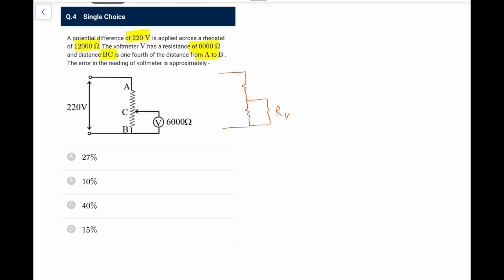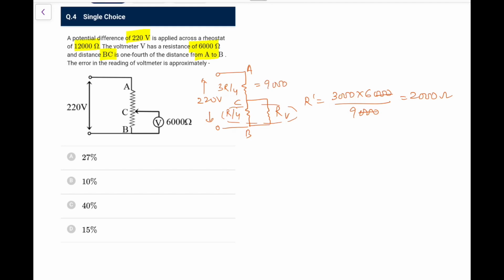So this is RV. This was 12,000 ohms, so this will be R by 4 and this would be 3R by 4. And you have applied 220 volts. First of all, what it is going to measure is between B and C. So the equivalent here, R dash, would be R by 4, which is 3000, into 6000 upon 3 plus 6, that is 9000. So this comes out as 2000 ohms, and the remaining will be 9000 ohms.